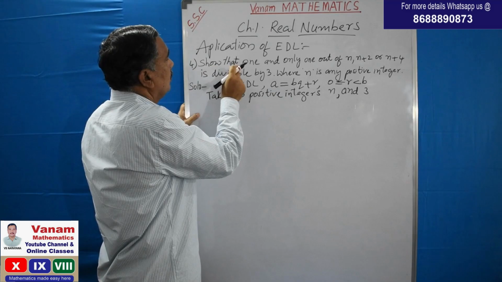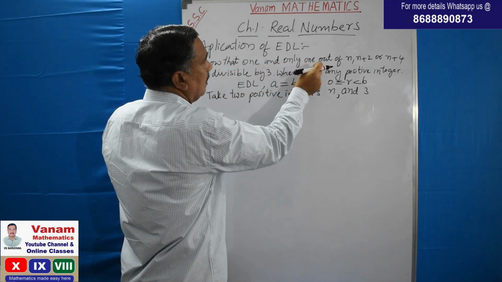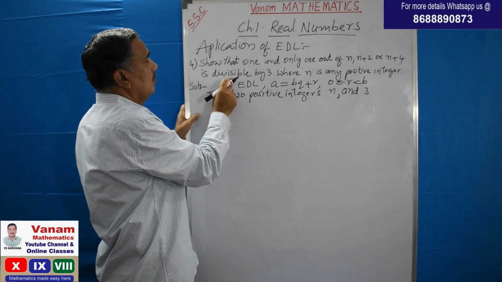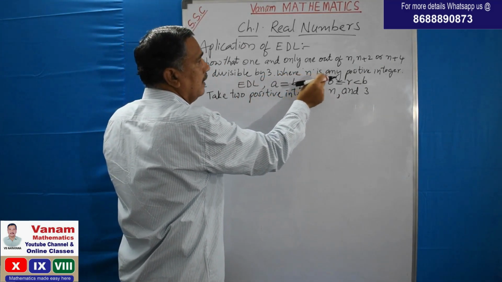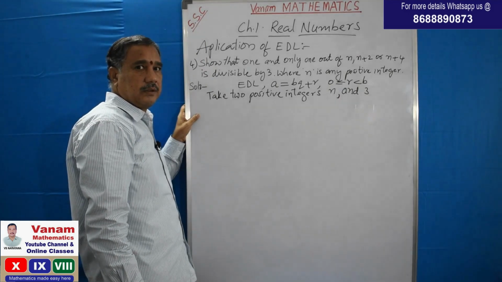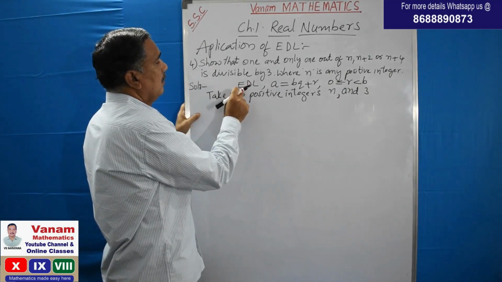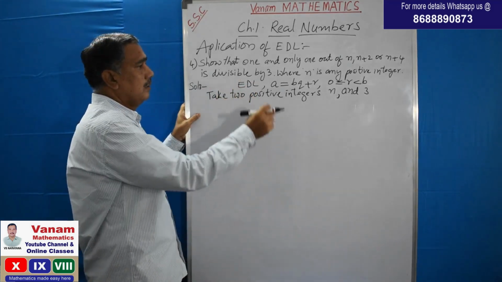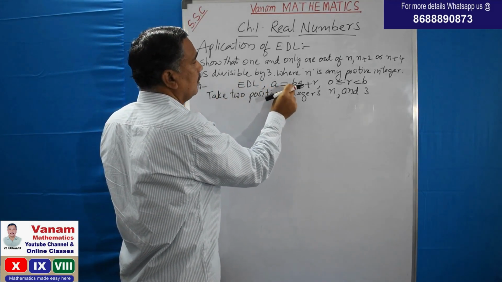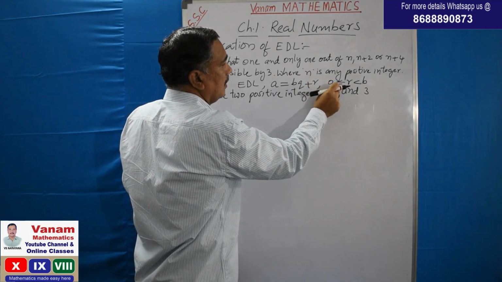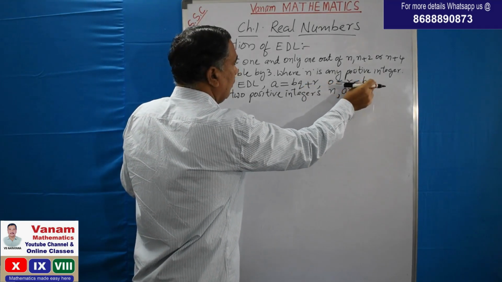Fourth one is, show that 1 and only 1 out of n, n plus 2, n plus 4 is divisible by 3, where n is any positive integer. So that is a given statement we have to prove by using Euclid division lemma. What is Euclid division lemma? a is equal to bq plus r, where 0 is less than or equal to r less than b.